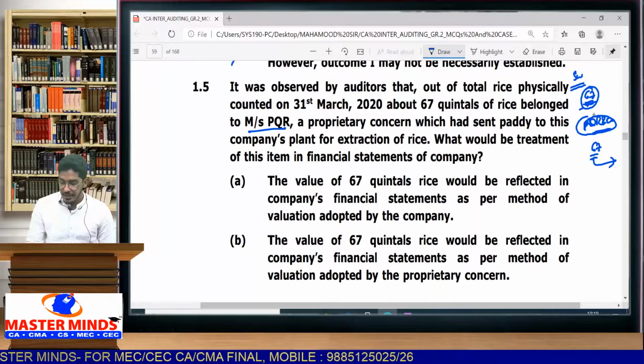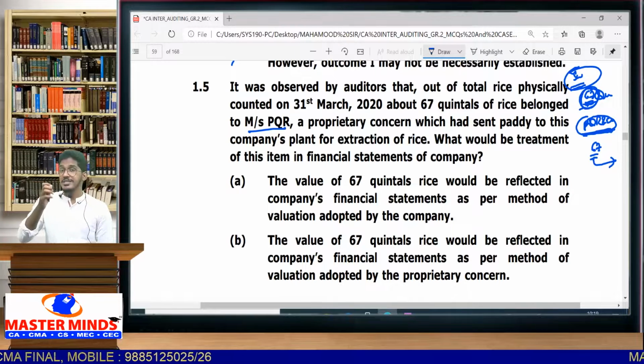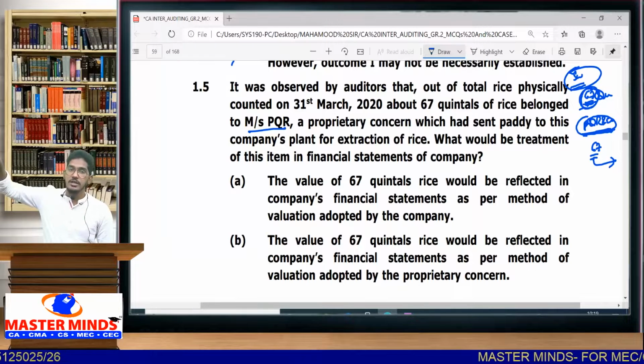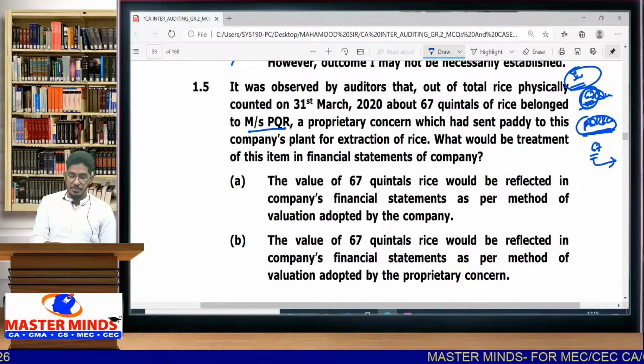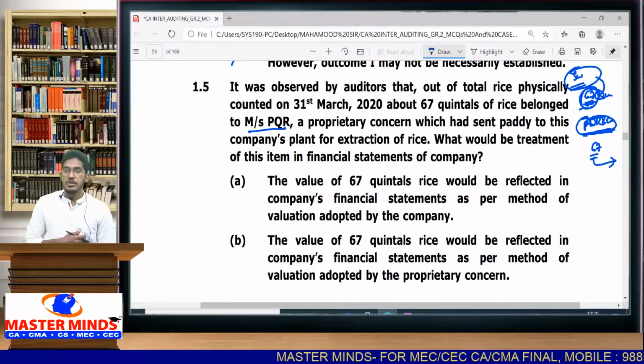Now what they are telling is, for these 67 quintals, who is the owner? PQR and Co proprietary concern or Sweet Aroma? PQR proprietary concern. Why? Because it is a stock which has been received on job work basis. After work is completed, that stock should be returned back to that proprietary concern. So the owner is PQR and Co, but they are in the possession of Sweet Aroma for job work, your client.